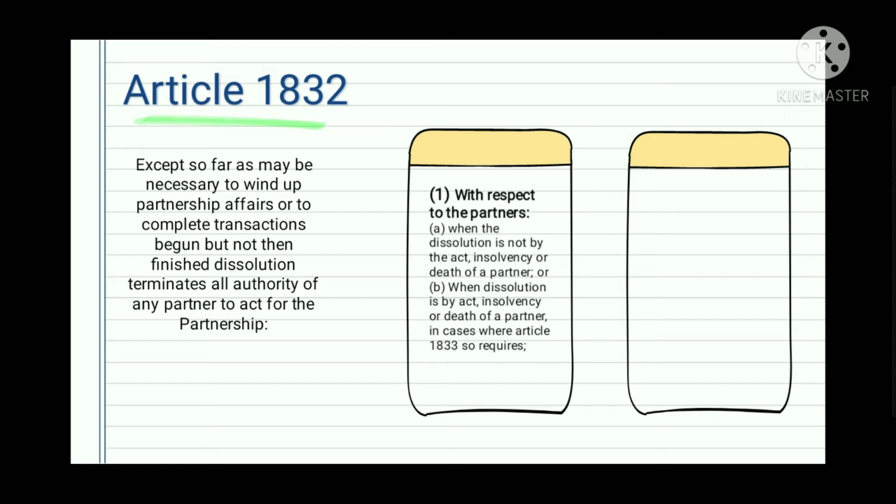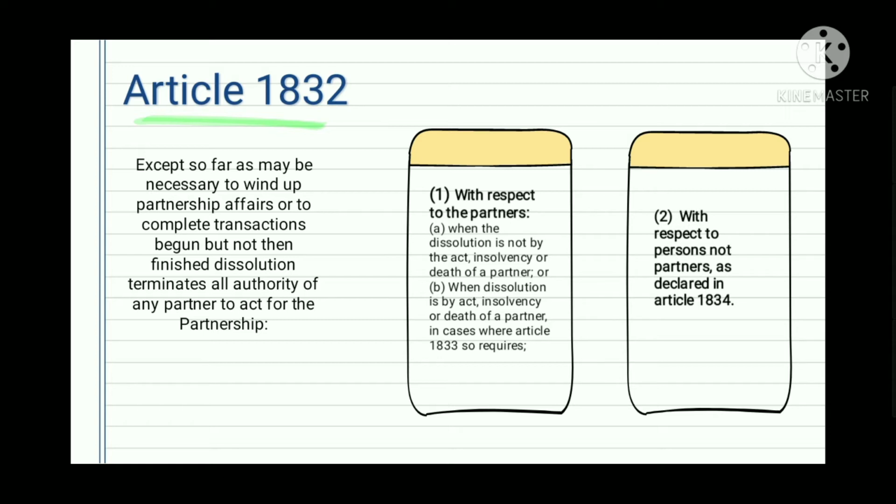As to the partners concerned, when the dissolution is not by the act, insolvency, or death of a partner, the authority to bind the partnership to another transaction is immediately terminated. Next is when the dissolution is by such act, insolvency, or death, termination of authority will depend on the knowledge or notice of dissolution.